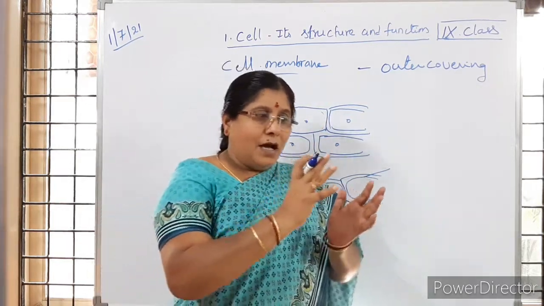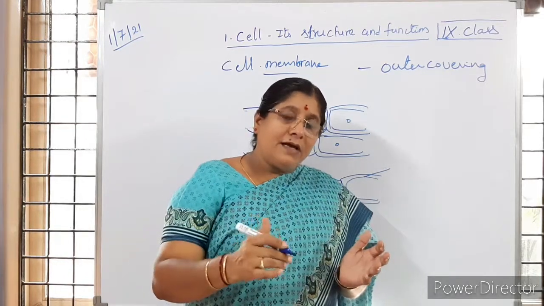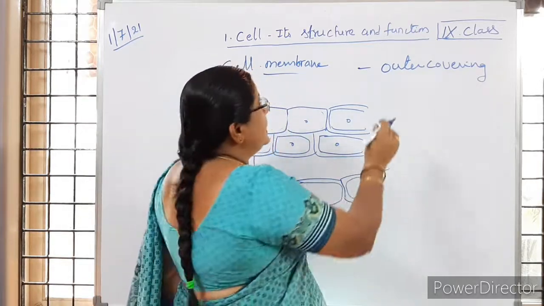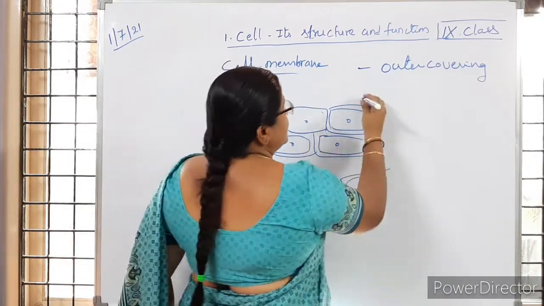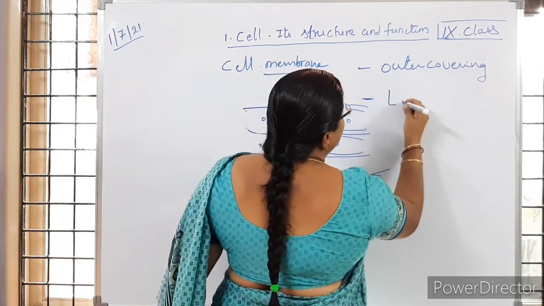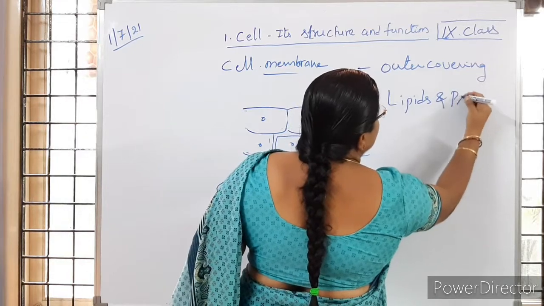Okay, the outside environment of the cell and the inside environment of the cell are separated. That is because of the cell membrane. So cell membrane is made up of lipids and proteins. Lipids and proteins.